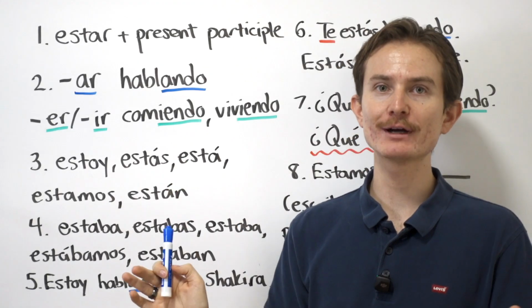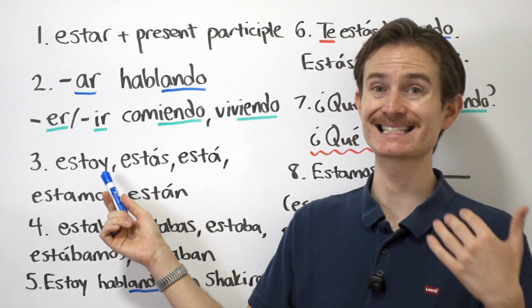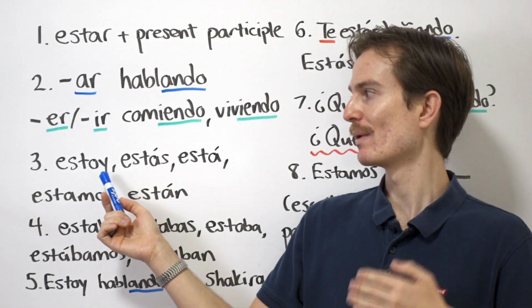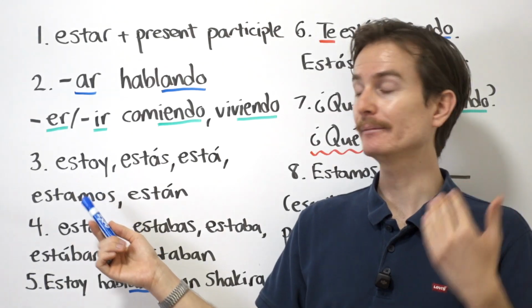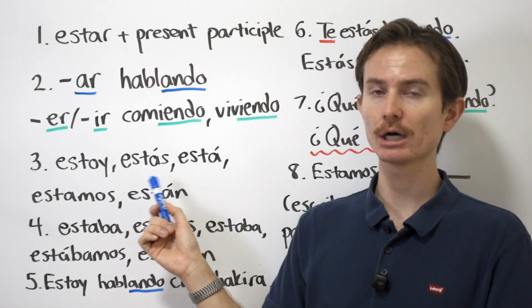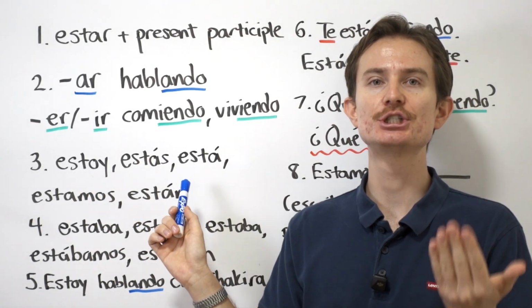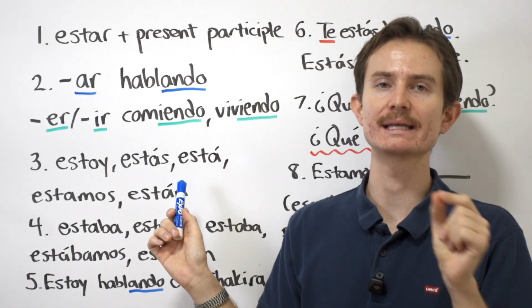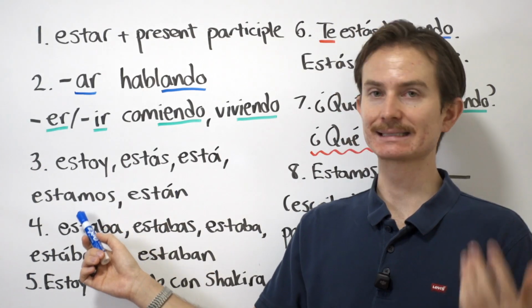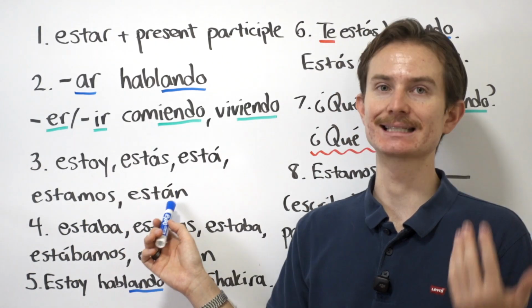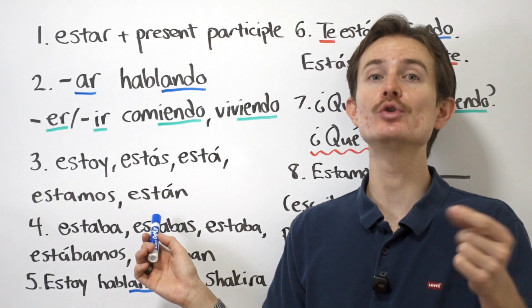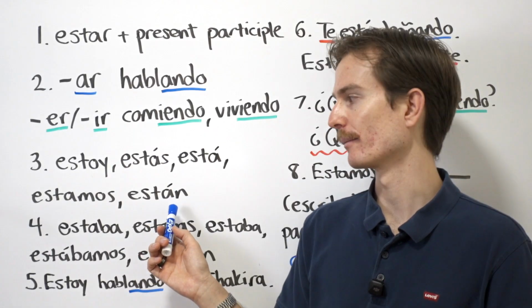Now, a quick refresher on the conjugations of the verb estar in the present tense. We have estoy, I am, estás, you are, está, he is, she is, or you are. Remember, usted está, that's formal. Estamos, we are, and están, they are, or you guys are, or you all are.